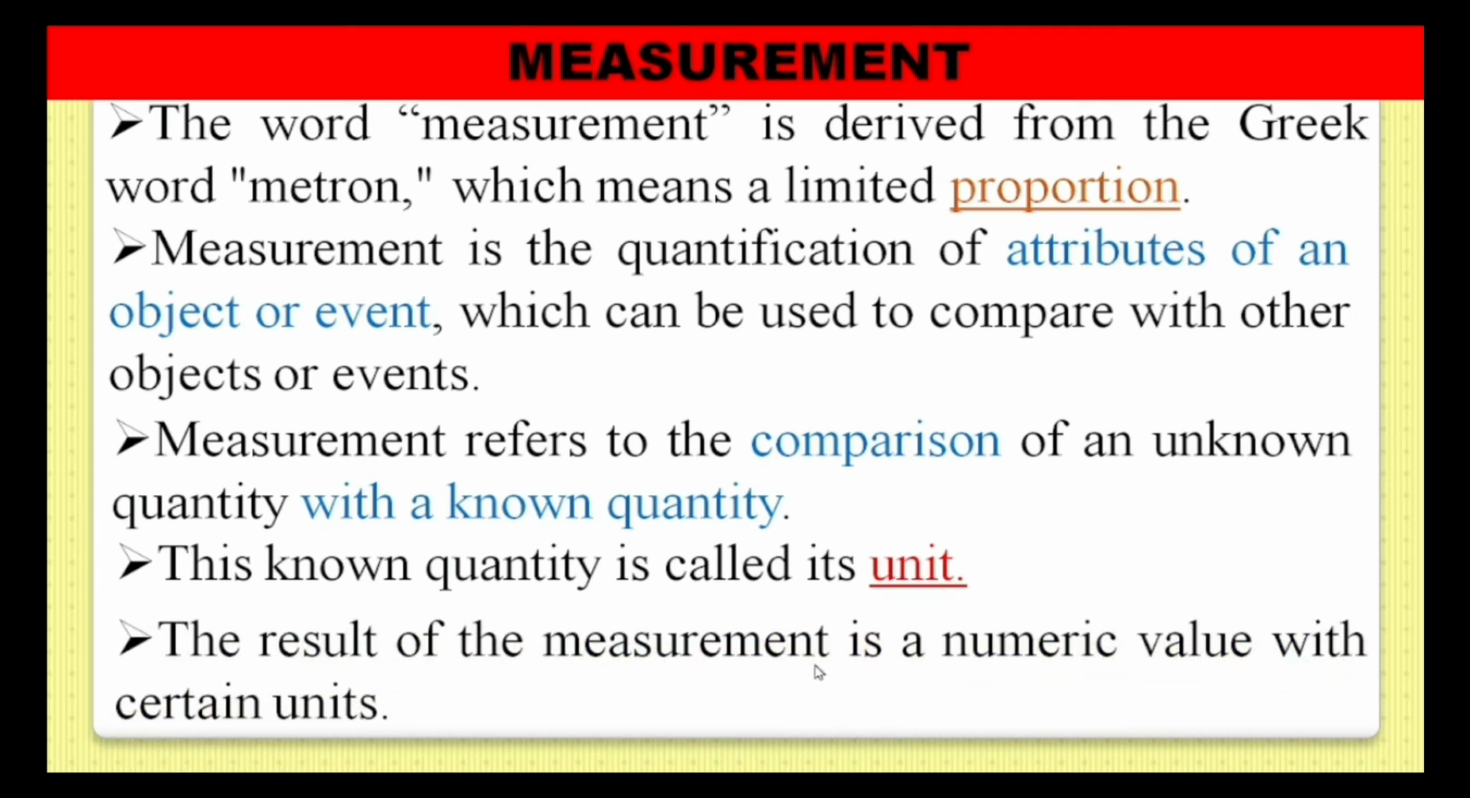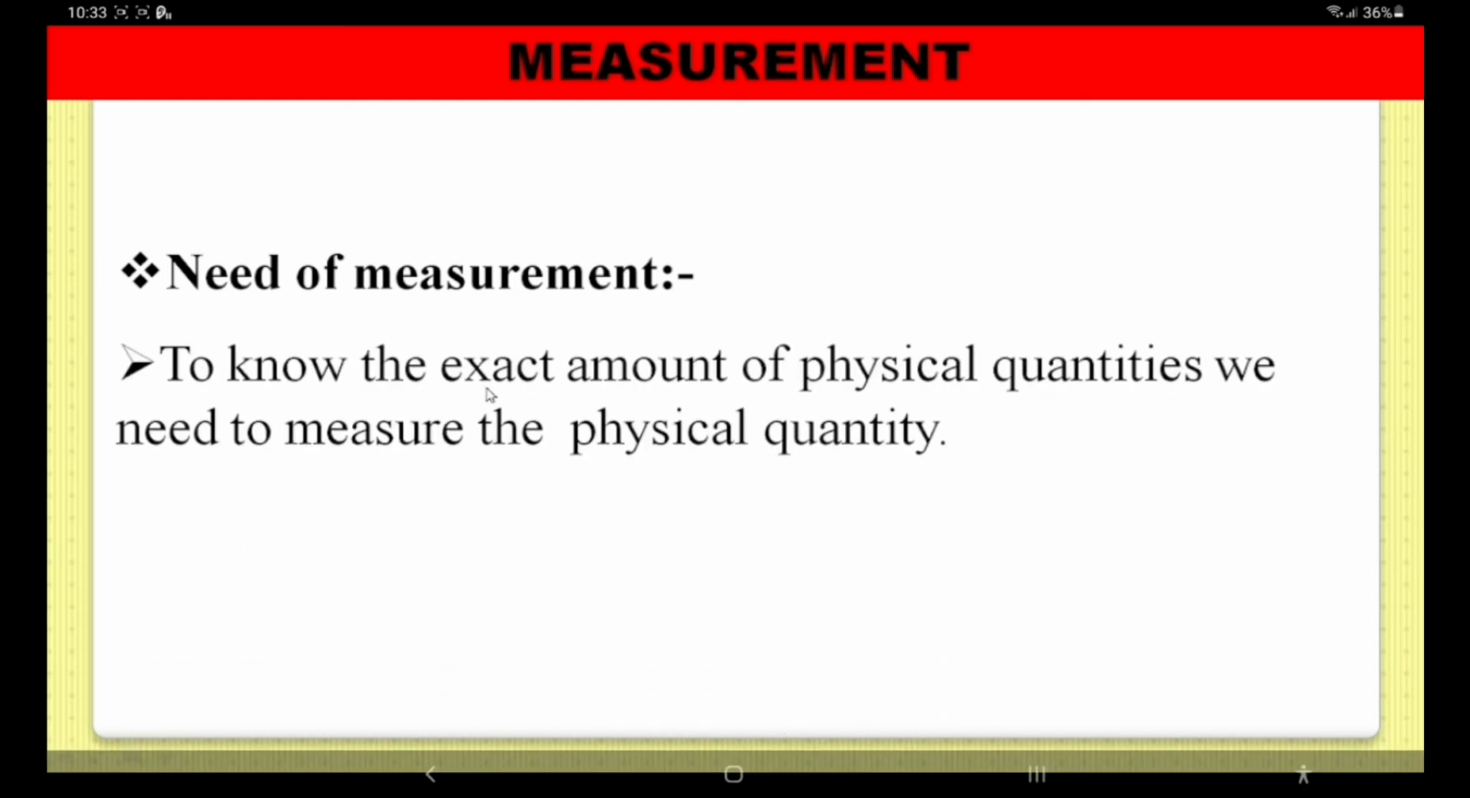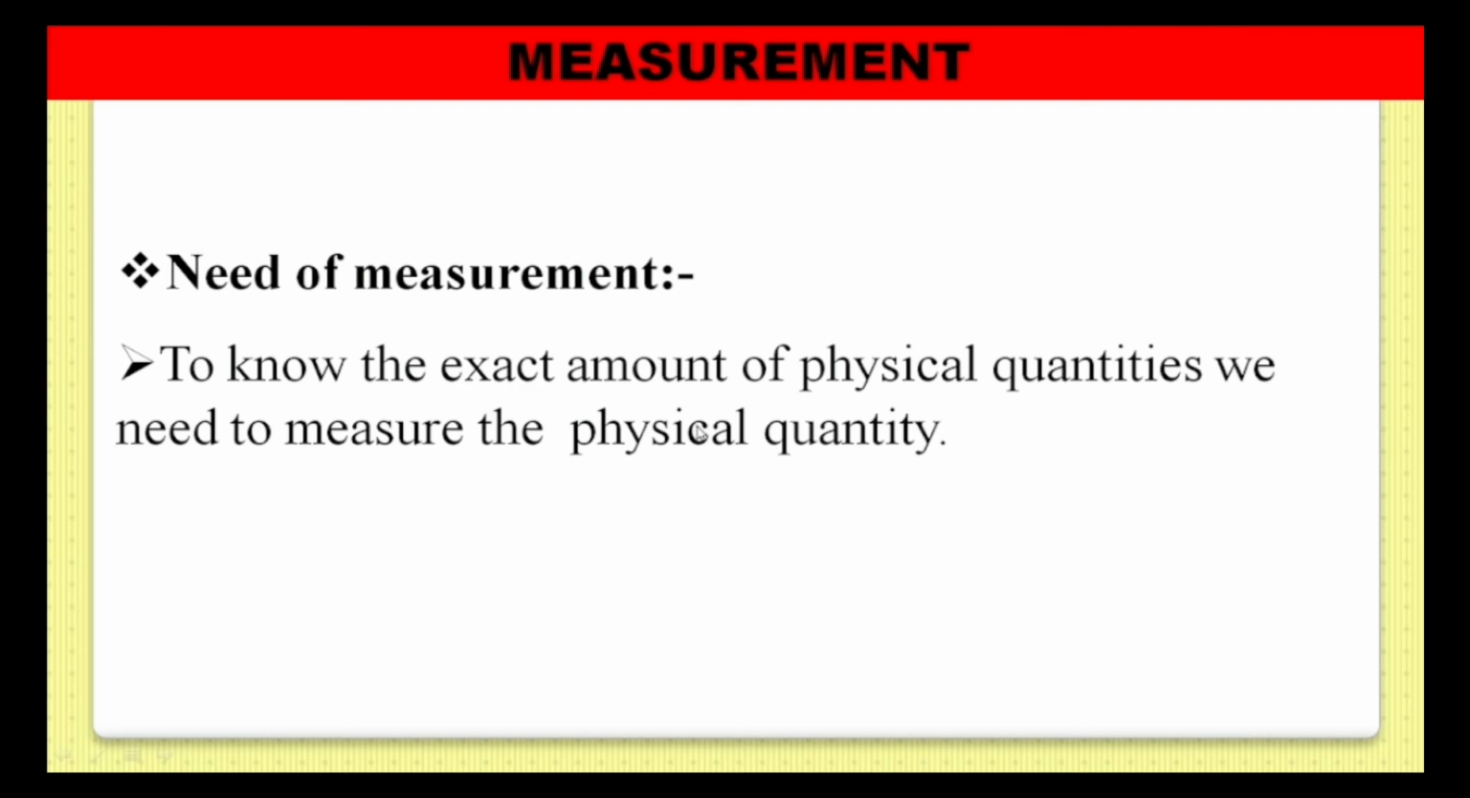The result of the measurement is a numeric value with certain units. When we do a measurement, the result we get is a numeric value along with certain units. Let's see why we need measurement. Needs of measurement: to know the exact amount of a physical quantity, we need to measure it. In our study and for other requirements we need to know the exact amount of a physical quantity, so we measure that physical quantity.